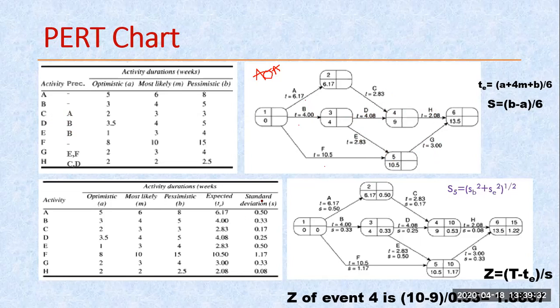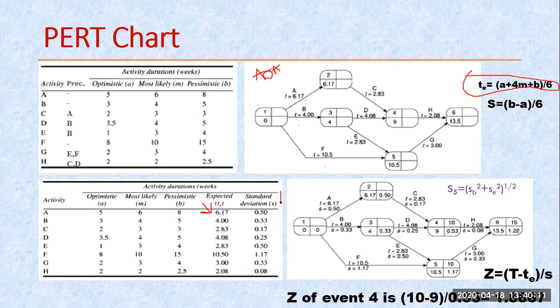Now by using this relation, TE is equal to A plus 4M plus B divided by 6. So we can calculate this value. 5 plus 4 times 6, 24. 24 plus 5, 29, plus 8, 37. 37 divided by 6. So you see here this value you are getting is 6.17. Similarly, you can calculate all the TE values for all these three times.